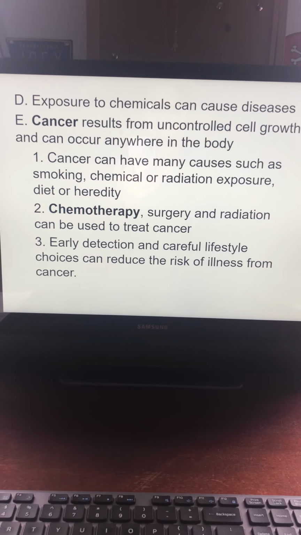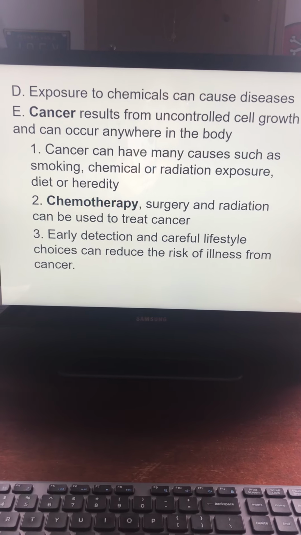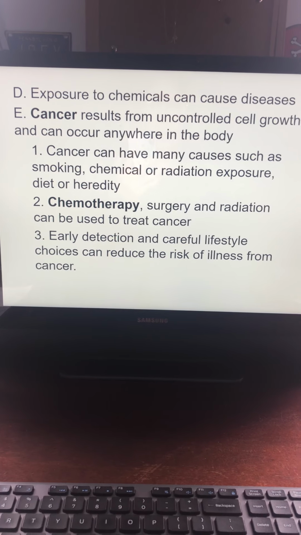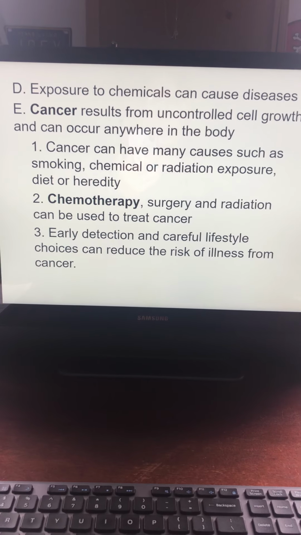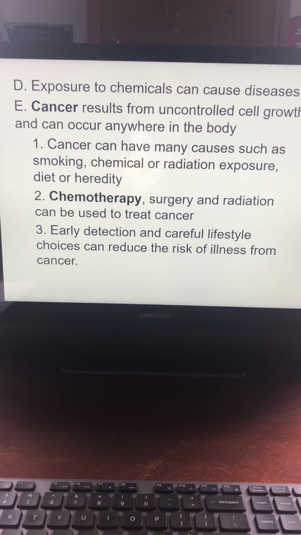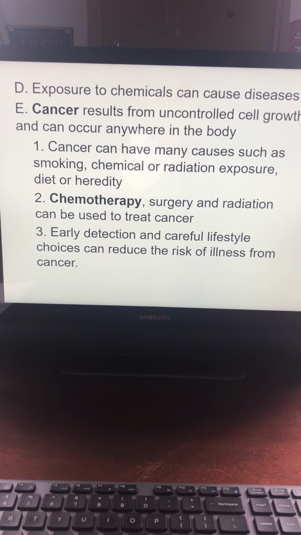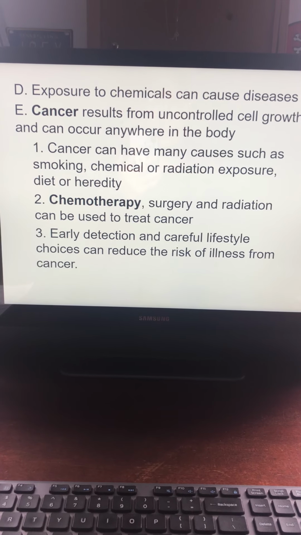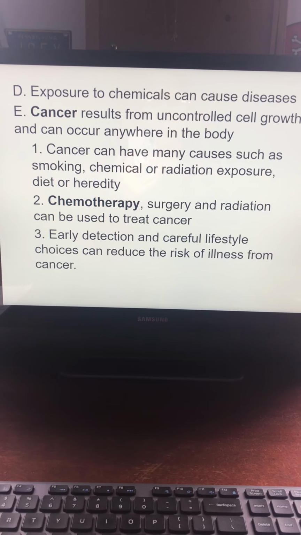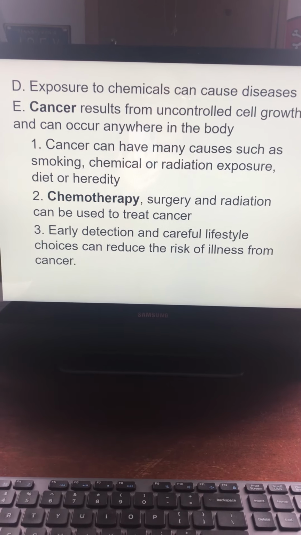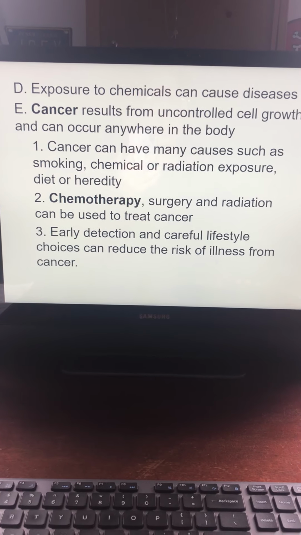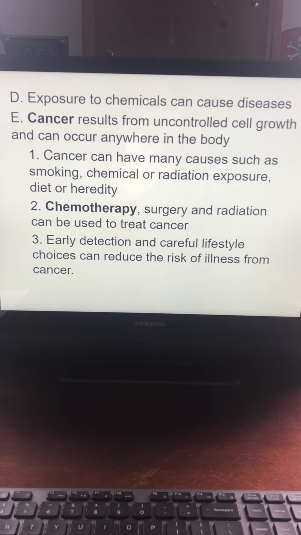And then cancer, we've also mentioned before, is rapid cell growth. You can have it through getting different exposures in the environment, smoking, diet, stuff like that. Chemotherapy, surgery, and radiation can be used to treat cancer, and early detection and careful lifestyle choices can reduce the risk of illness from cancer. But cancer, again, would be something that is non-infectious. Okay, and that is our last slide.